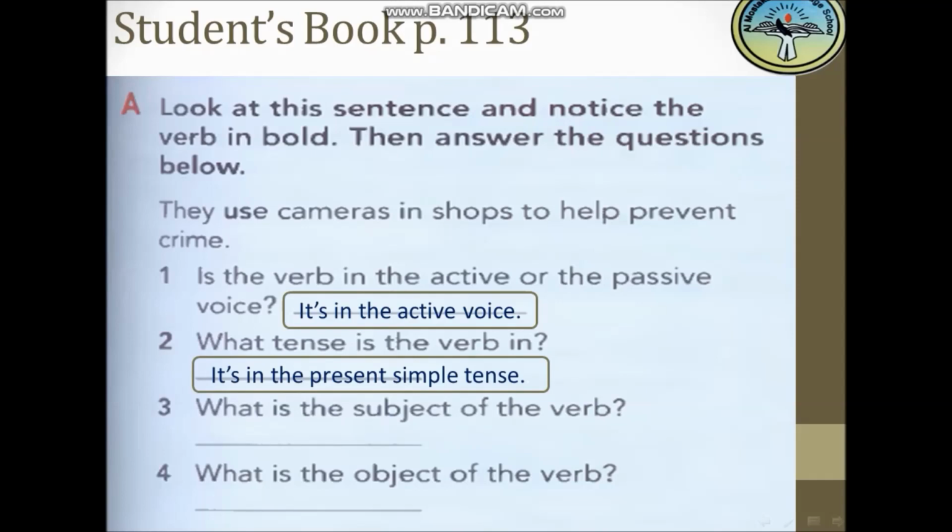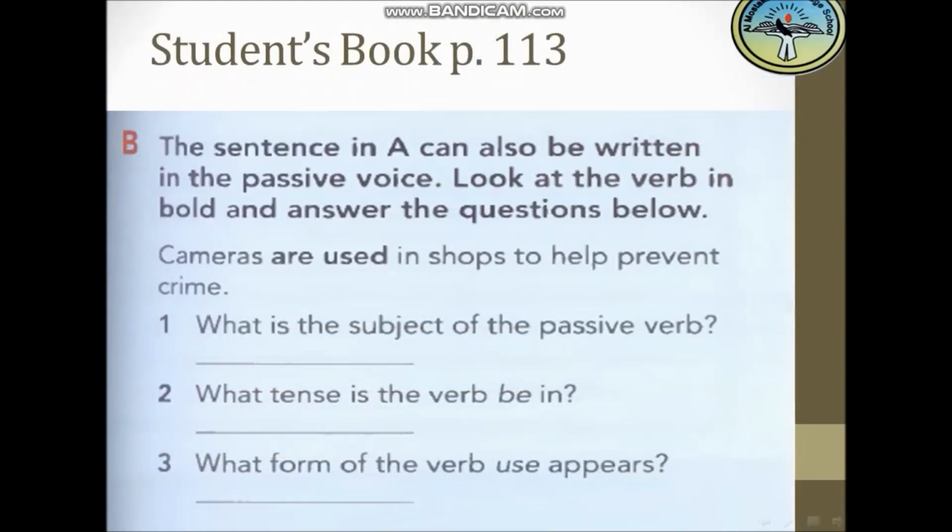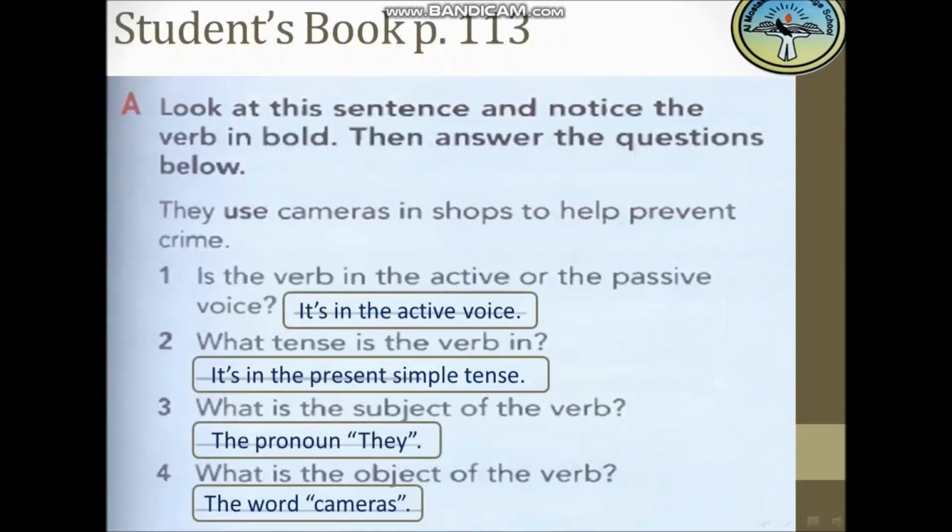Question number 3. What is the subject of the verb? Yes, Veronia? Yeah, it's the word they, the pronoun they. What is the object of the verb? Who can tell? Yes, Adam. The word cameras is the object of the verb. So they use cameras. Here we have the subject, and here we have the verb in the present simple tense, and cameras here is the object.